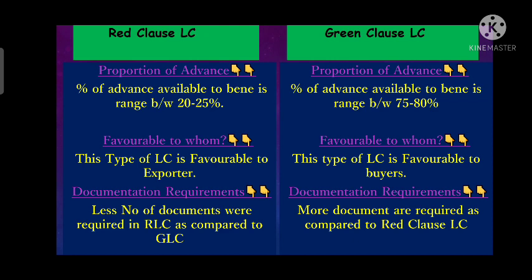Why is it favorable for the buyer? Because in green clause LC, the buyer extends a financing facility to the exporter through his bank against the goods which are already warehoused. Means he is providing finance to the exporter only against those goods which are already warehoused, already manufactured, and about to be shipped.